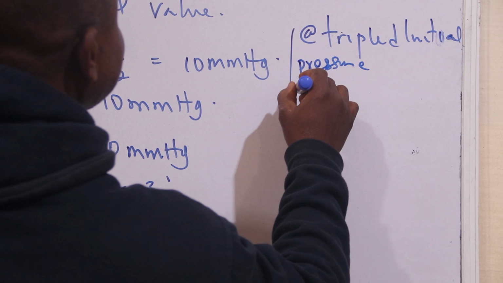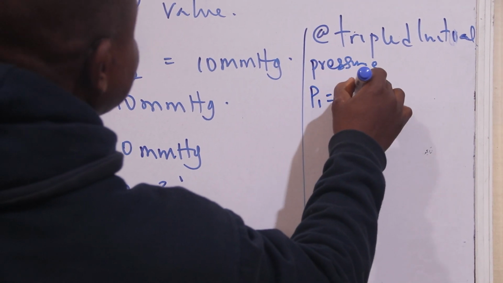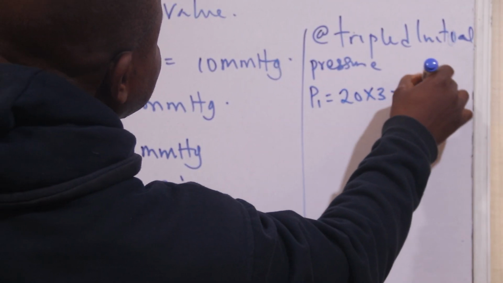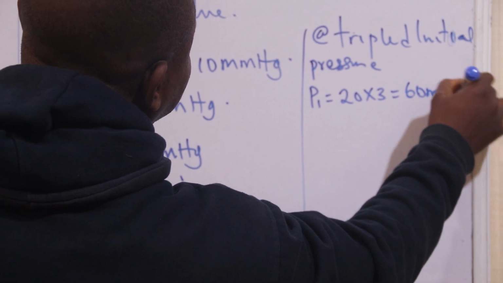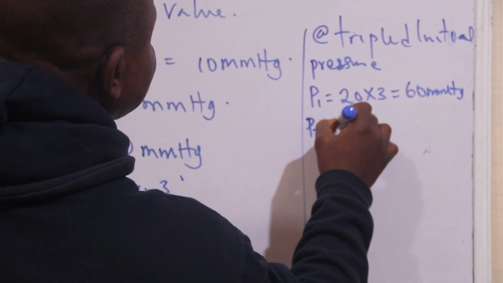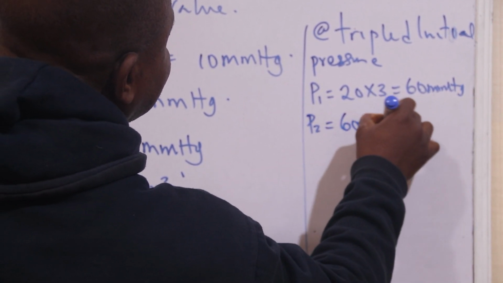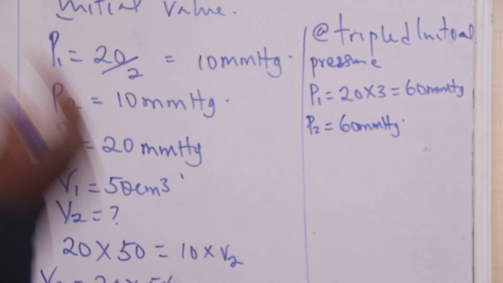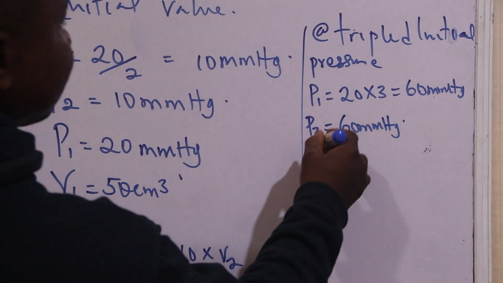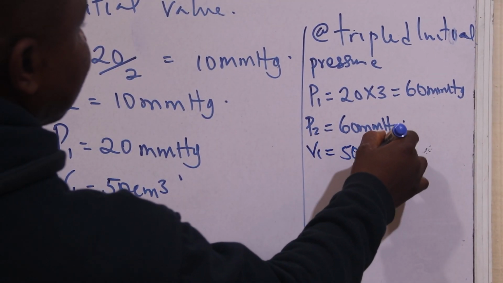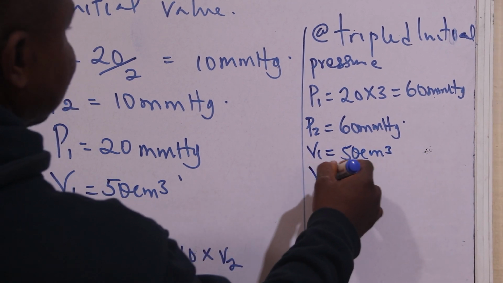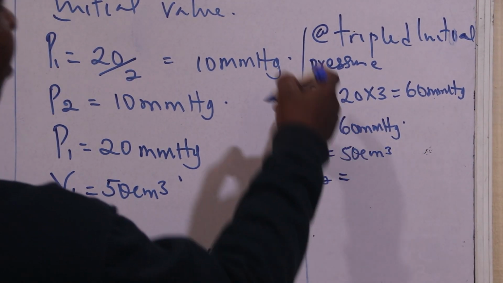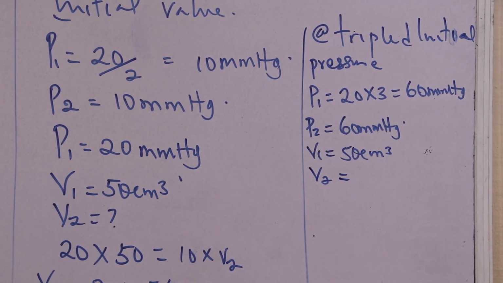The initial pressure, this is P1, is 20 multiplied by 3, giving 60 millimeter mercury. So my P2 is 60 millimeter mercury. My V1 still remains the same, 50 cm3, and my V2 is the value I'm looking for, but this time at the triple initial pressure.